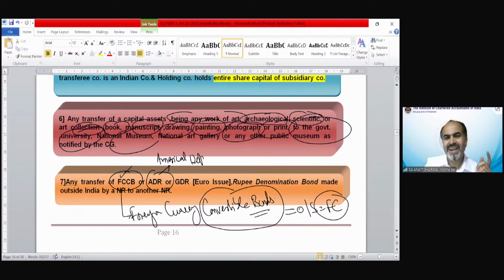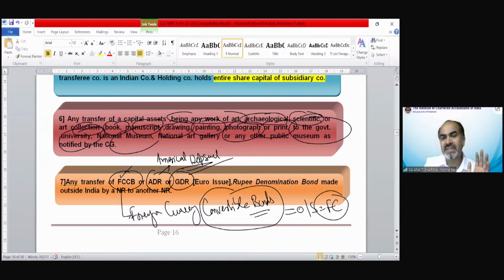We can understand it in layman language: if you issue equity shares outside India, that is called American Depository Receipt. We do not have any voting rights on ADR. The difference between a normal equity share and ADR is that ADR does not have voting rights, so the investor would not have any voting right. They will have the benefit of dividend, bonus shares, etc., but not voting.